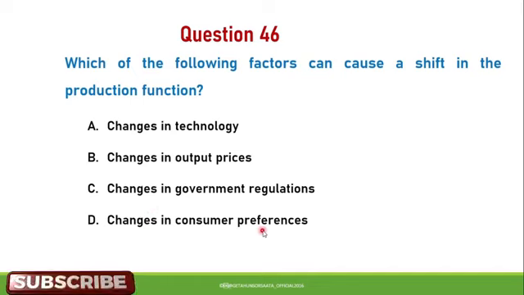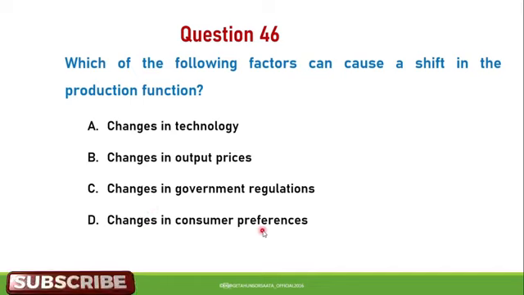Next question, which of the following is an example of minimizing costs through economies of scale? A, a company invests in new technology to increase efficiency. B, a company outsources production to a cheaper labor market. C, a company purchases raw material in bulk to receive a discount. D, a company reduces employee benefits to cut expenses. So the best example of minimizing costs through economies of scale is when a company purchases raw material in bulk to receive a discount. Therefore, C is the correct answer.